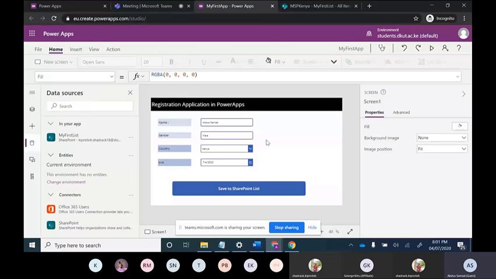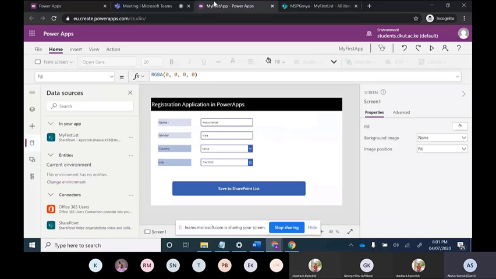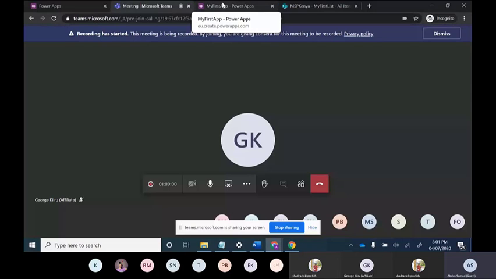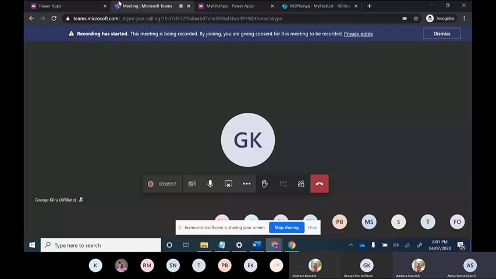If they are not matching, we will not be able to save. For example, date of birth is there, and for that we have selected date as the type in the SharePoint list, so the input type needs to be the same in the database. Is this clear? Yes, it's clear. Okay, fine.